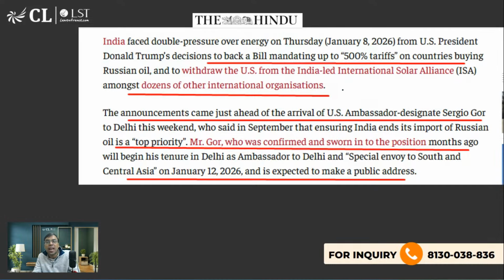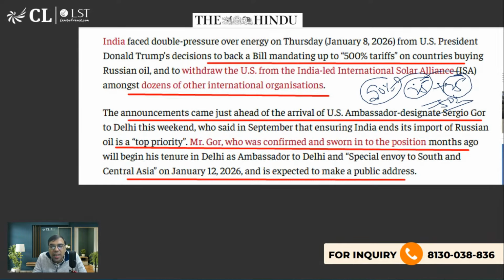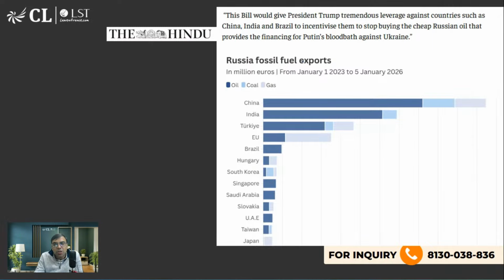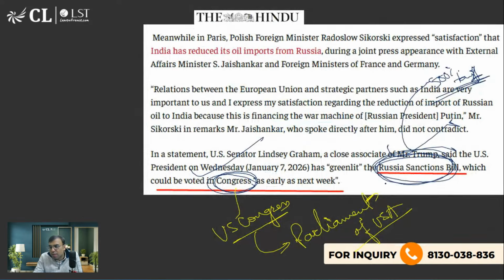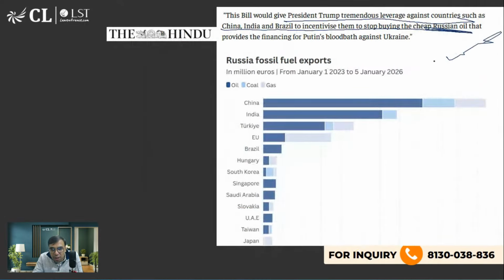So currently we are having 50% tariff, 25 plus 25. First he imposed 25% tariff, then 25% more. So currently we are seeing 50% tariff, but they are planning to increase it up to 500%. Okay? So you will see, this would give Trump tremendous leverage over countries such as China, India, and Brazil to incentivize them to stop buying Russian oil. If this bill is passed, then Trump can impose further tariffs.